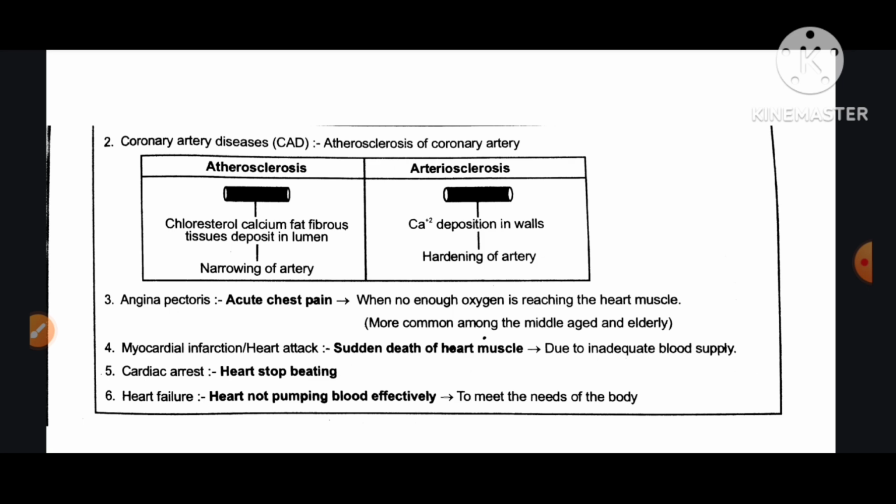Number third, angina pectoris, acute chest pain where not enough oxygen is reaching the heart muscle, more common among the middle aged and elderly. Number four, myocardial infarction or heart attack, sudden death of heart muscle due to inadequate blood supply. Cardiac arrest, heart stops beating. Heart failure, heart not pumping blood effectively to meet the needs of the body.